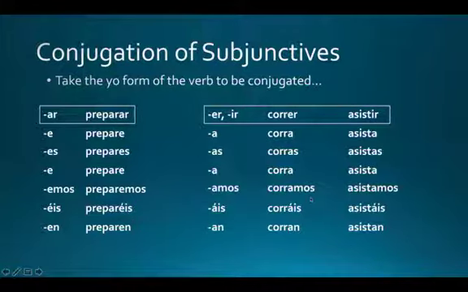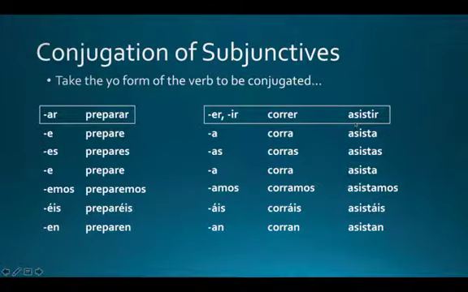You can see too that for ER and IR endings, it follows the same trend, where instead of an E at the end, which you would have in a regular present tense of correr, you have an A ending. And then the rest of it is fairly easy. It's just corra, corras, corra, corramos, corráis, corran. And the nice thing is that ER and IR endings in this tense are the same.